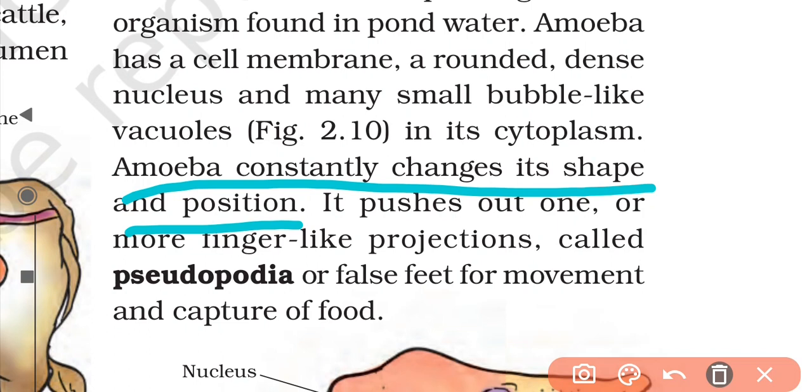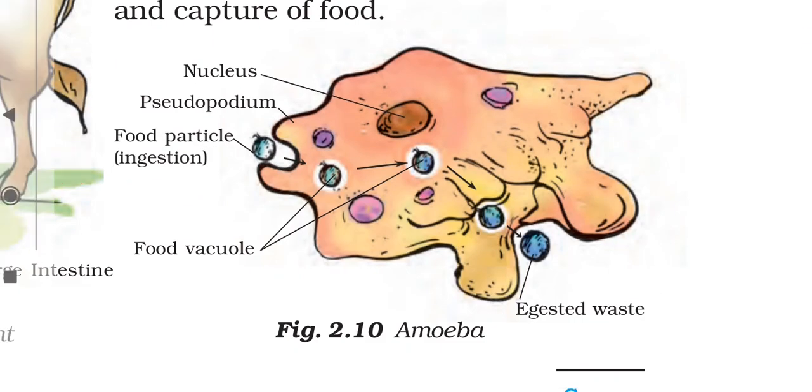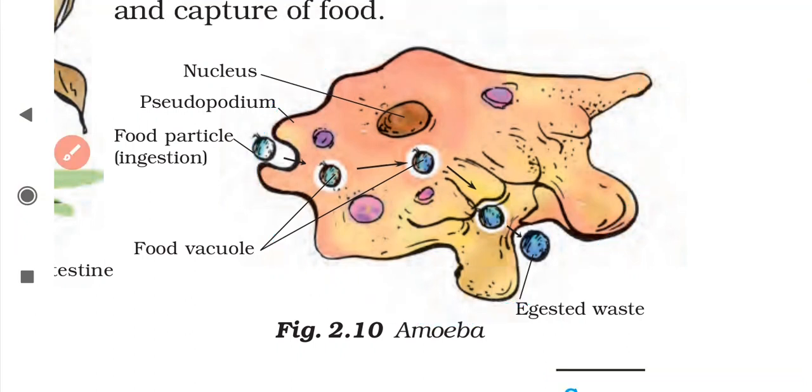The cytoplasm which is present in the structure of amoeba can flow in any direction. So the shape of the amoeba will change because it can make its cytoplasm flow in any direction it wants to.